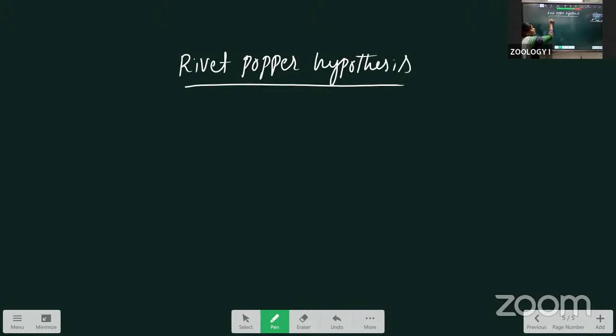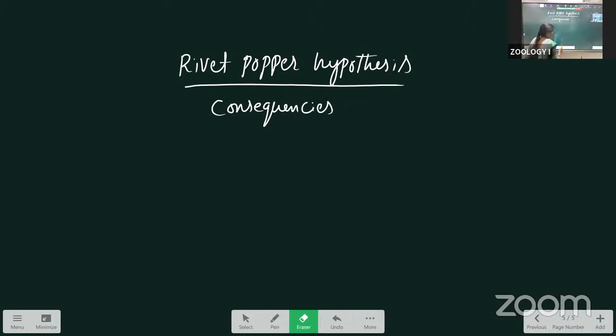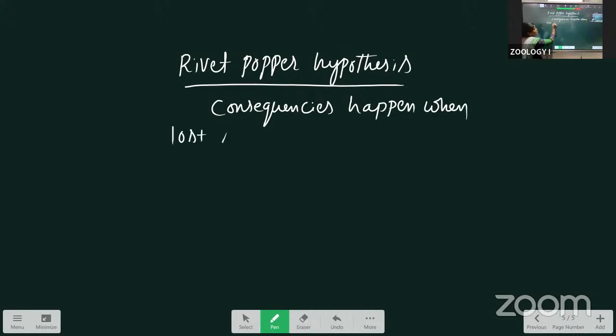The consequences that happen when some species are lost are explained in the rivet popper hypothesis.